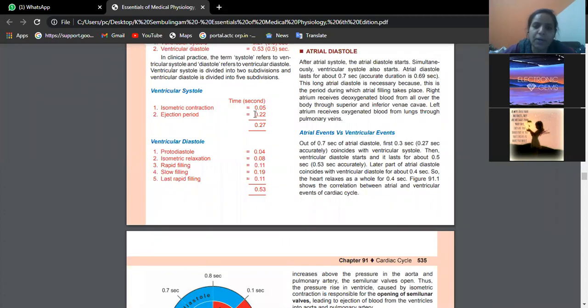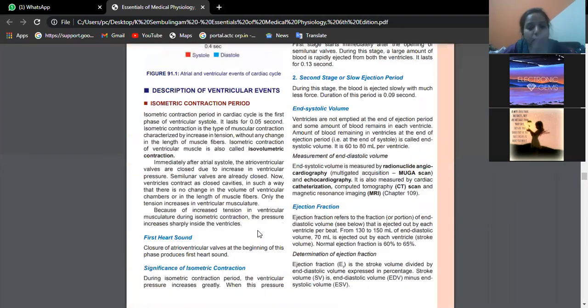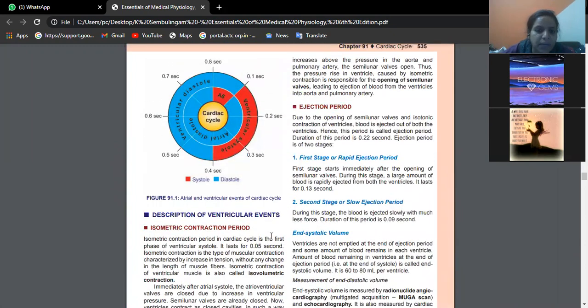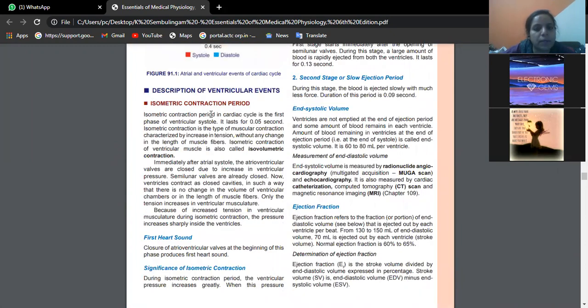How much time does the isometric contraction period take? 0.05 seconds. Now let us read it once, you will understand it better. It's very interesting. The isometric contraction period is the first phase, and it lasts for 0.05 seconds. It is a type of muscular contraction characterized by an increase in tension without any change in the length of muscle fibers. It comes immediately after atrial systole. Now, what valves are closed?